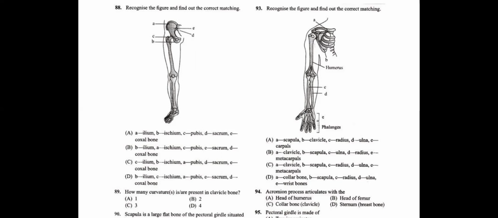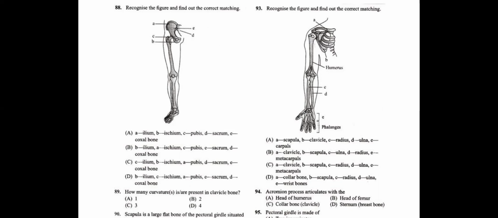It is only a part of the sacrum that they are showing, and E is the coxal bone. So A is ilium, B is ischium, C is pubis, D is sacrum, E is coxal bone. The answer for question number 88 is A, students.